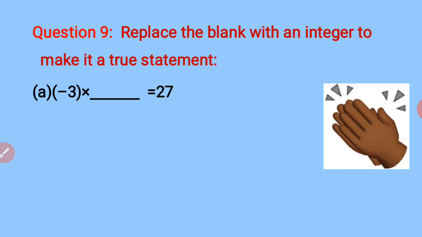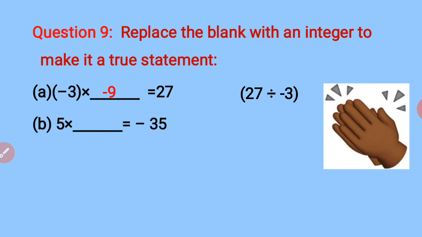Replace the blank with an integer to make it a true statement. Now the first sub question, minus 3 multiplied by something gives you 27. Children, this is multiplication. 3, how many are 27? Yes, 9s are. But then you will see that the answer is positive. So the blank will have minus 9 in it. Because minus minus will make it plus. When you are multiplying two negatives, then only you get a positive answer. This is how you get the number that is to be written in the blank.